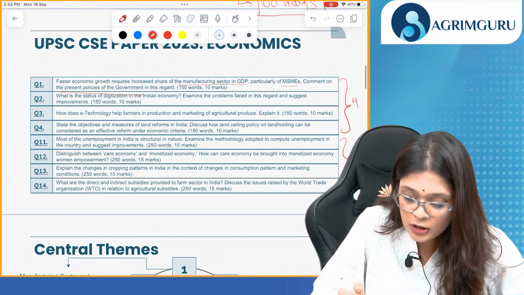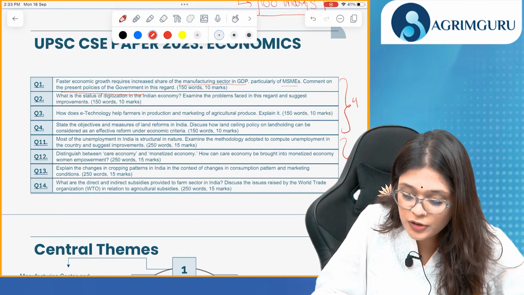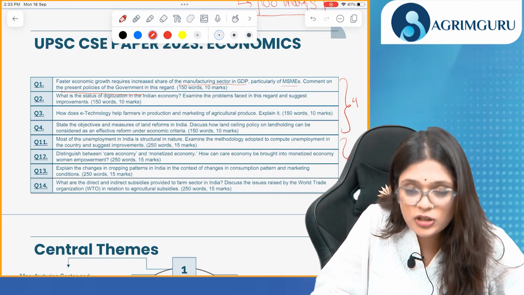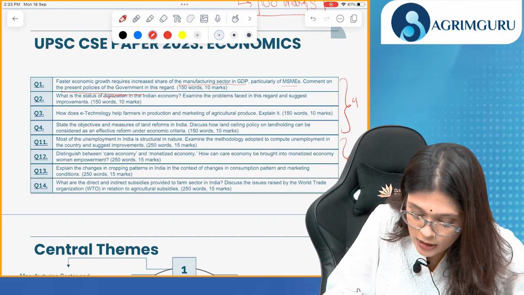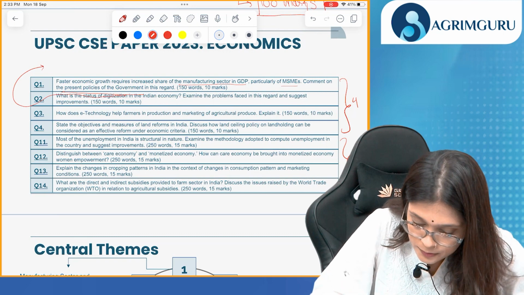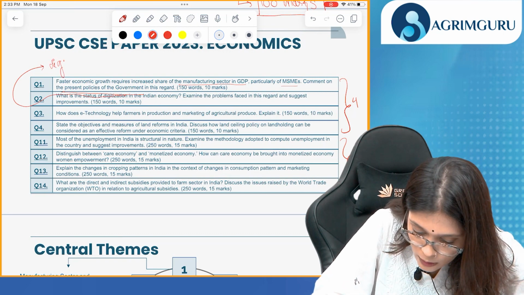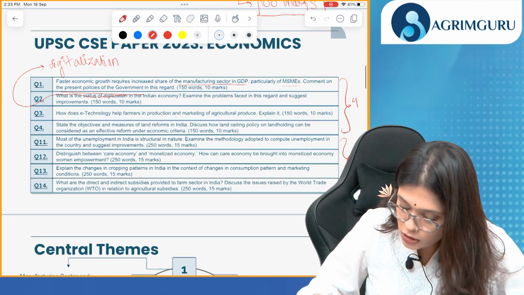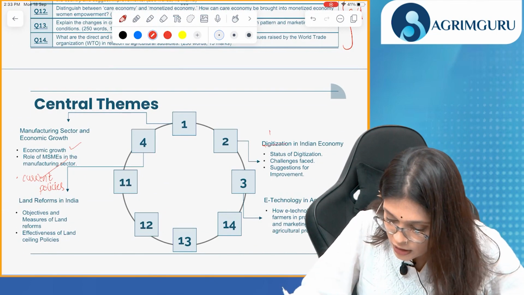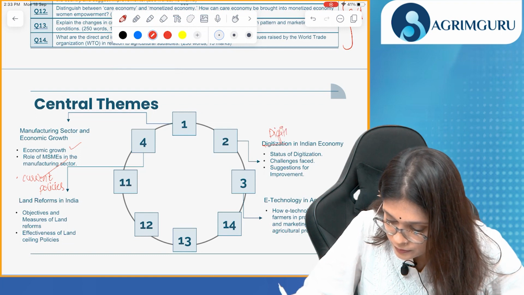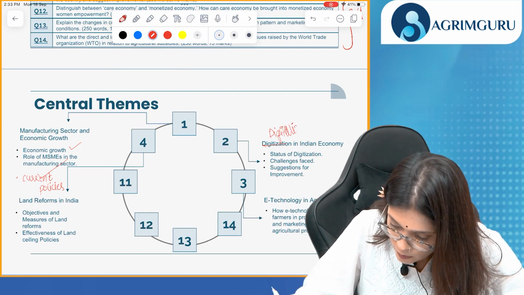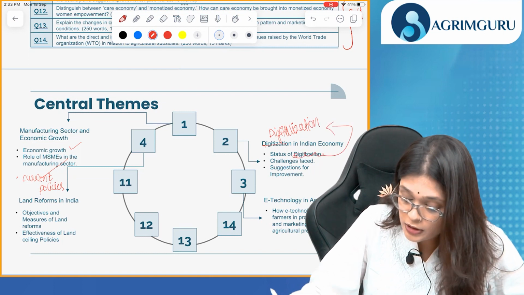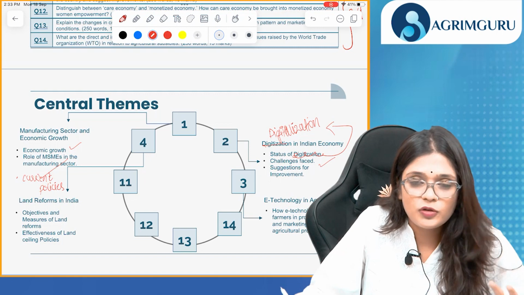Now, second question, what is the status of digitalization in the Indian economy? Examine the problems faced in this regard and suggest improvement. This is digitalization. Okay. So in this, we'll discuss the digitalization in Indian economy. We'll discuss the challenges and we'll discuss the suggestions for improvement.